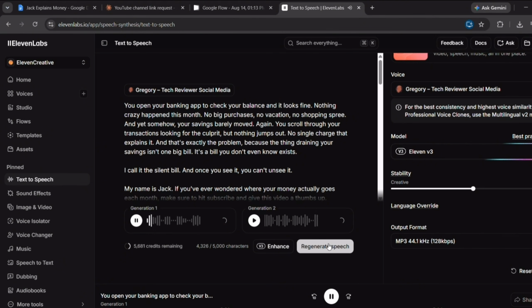You open your banking app to check your balance, and it looks fine. Nothing crazy happened this month. No big purchases, no vacation, no shopping spree.